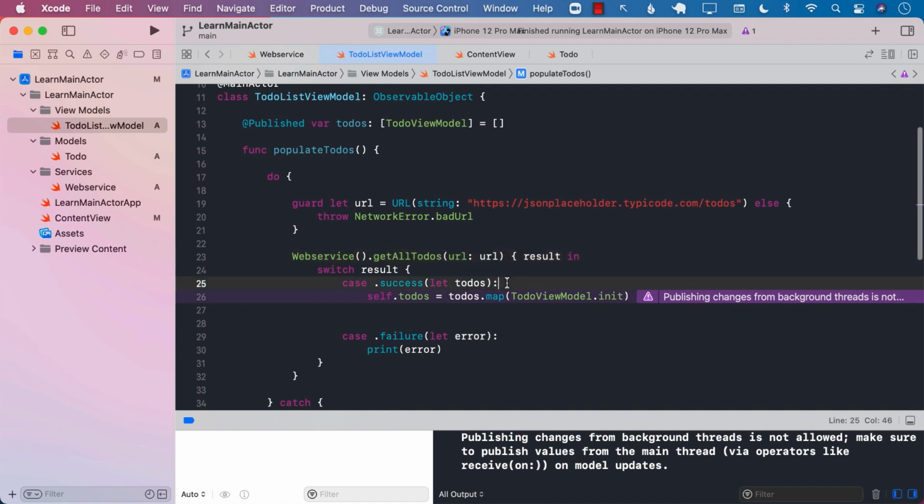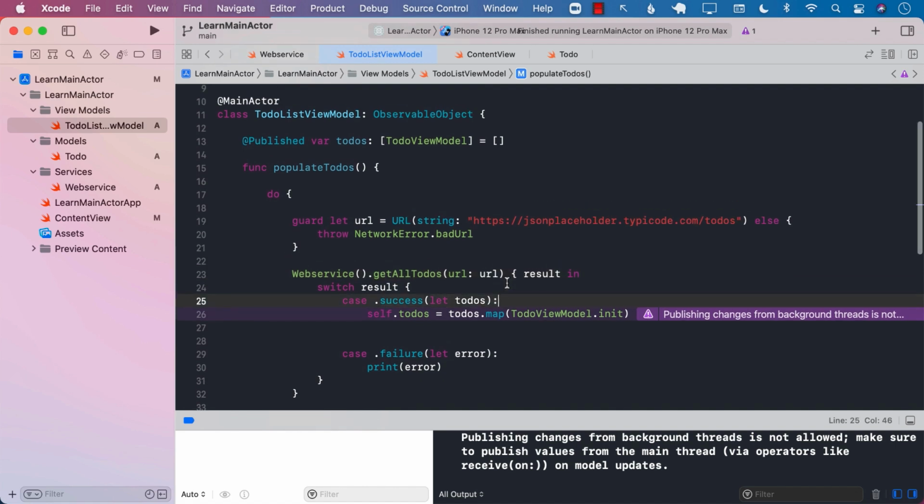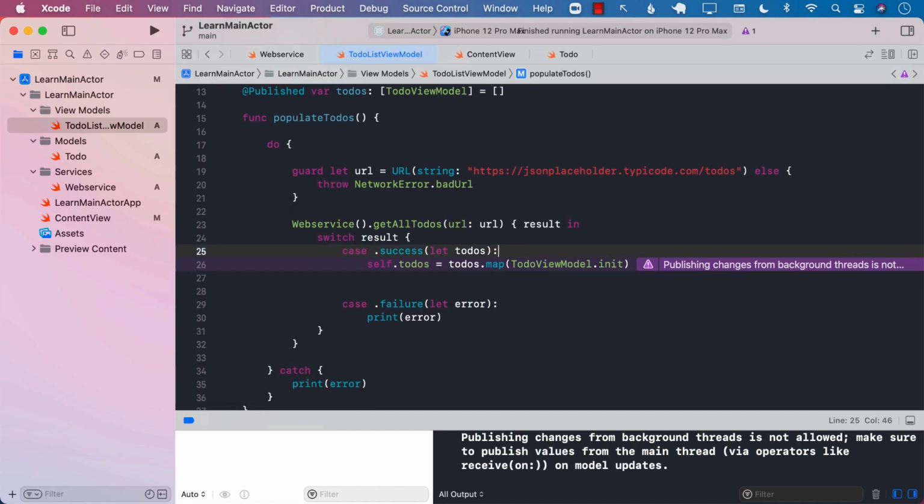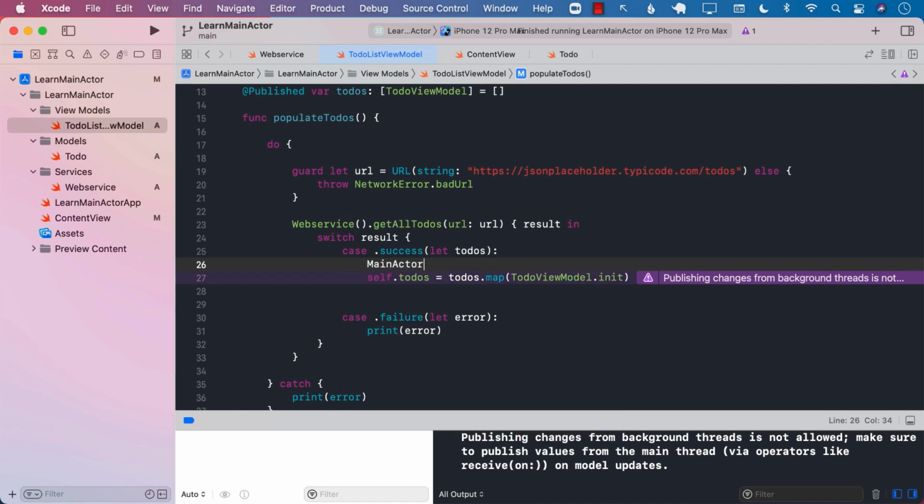So our options with callbacks are a little bit different. We can go ahead and use DispatchQueue.main.async. That is fine. Or we have to make sure that we are setting this particular to-dos property on the actual main thread. So how can we do that? Well, one of the ways you can do that is to call the MainActor.run closure.